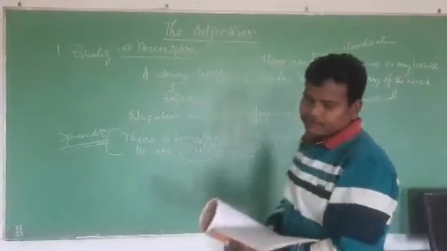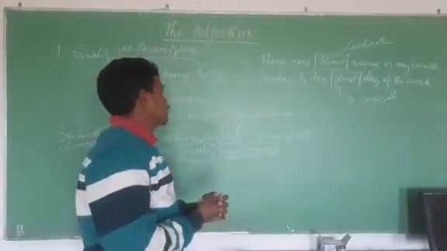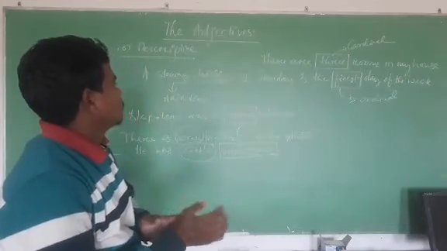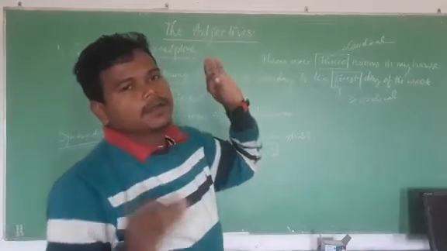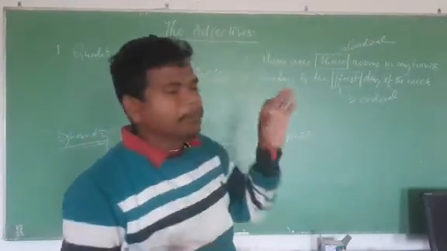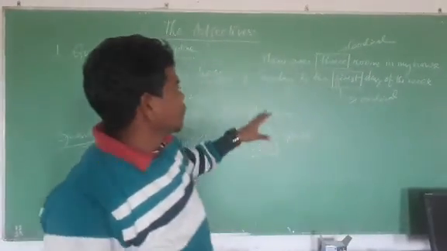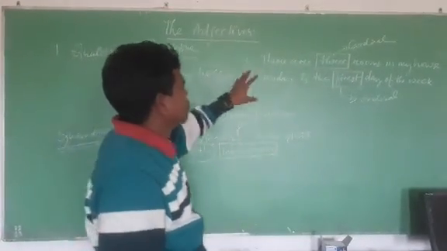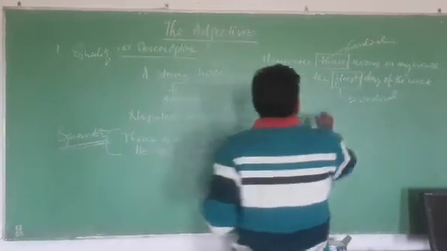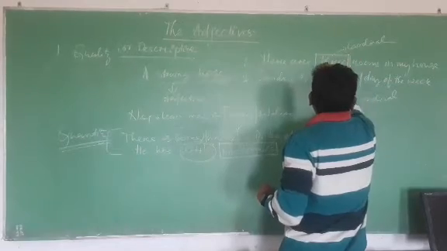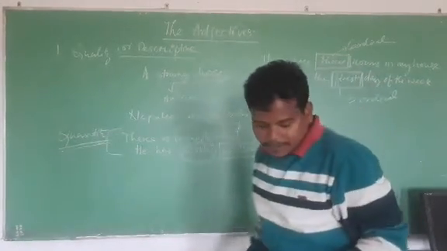These are all adjectives of number. Just see whether it is written in the form 1, 2, 3 or first, second, third.